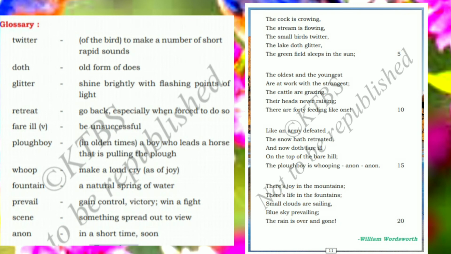Okay. Next line. The flowboy is whooping anon, anon. That means the flowboy who is ploughing the field is shouting anon, anon. Anon, anon means soon, soon. Joyfully he was shouting anon, anon. Understood? Let's move on to the last stanza.